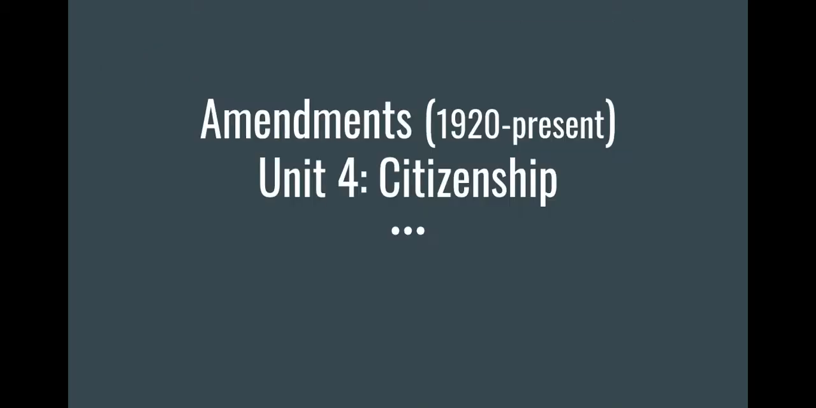Now, our next group of amendments, these ones are the ones that have been passed from 1920 through to the present day. So the 19th Amendment passed actually close to the same time that the 18th Amendment was passed. But this amendment is the amendment that gave women the right to vote. So this amendment alone is going to double the size of the electorate in the United States. We have twice as many people that are now going to be eligible to vote.